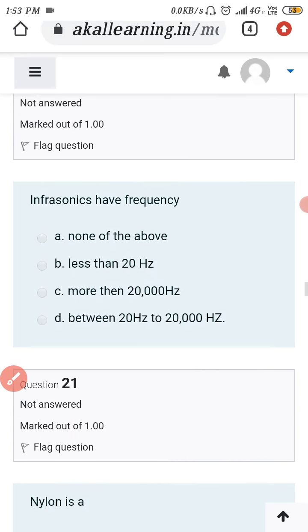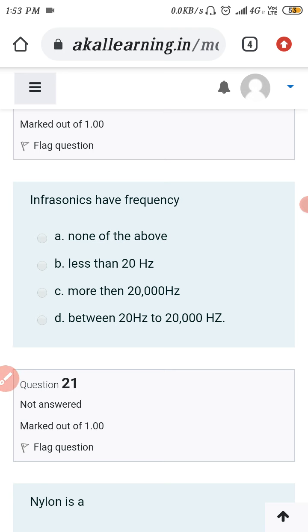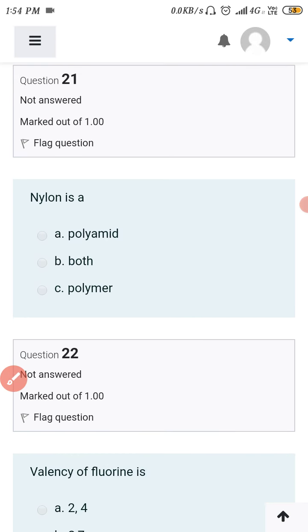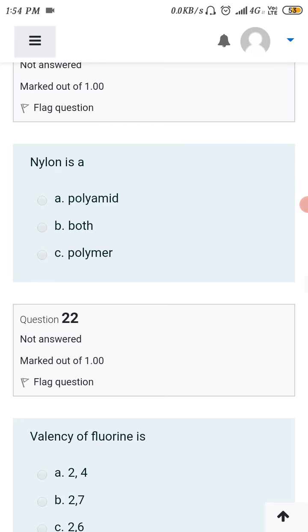Next one, infrasonic has a frequency below 20 hertz, less than 20 hertz, that is the infrasonic. This we will discuss in the sound chapter. Next, nylon is a polymer, polyamide, both. Nylon is a polymer and it is also a polyamide. So the exact option for this is both.